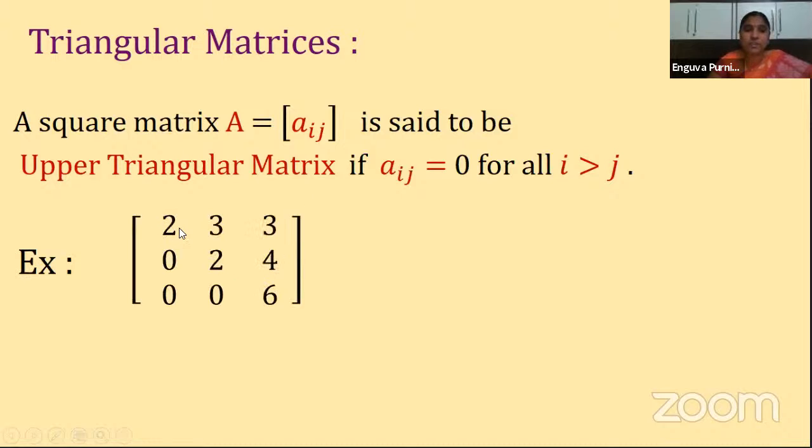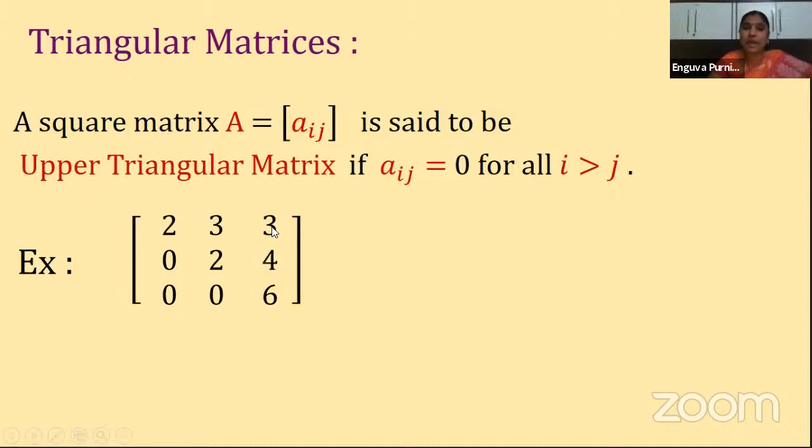What is the position of this element, children? It is a11, which means i and j are equal. And what is this? a12. a12 means row number is 1 and column number is 2, first row, second column. So is i greater than j or less than j? Yes, you are right, i is less than j. But here our condition is that i should be greater than j. When i is greater than j, there you should have 0.